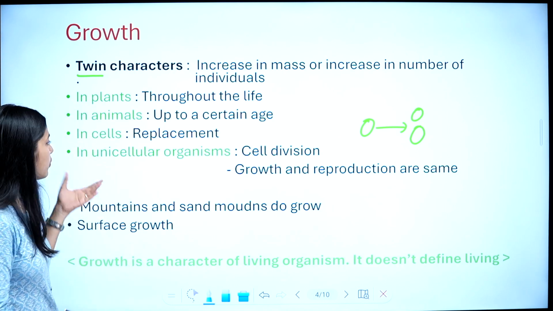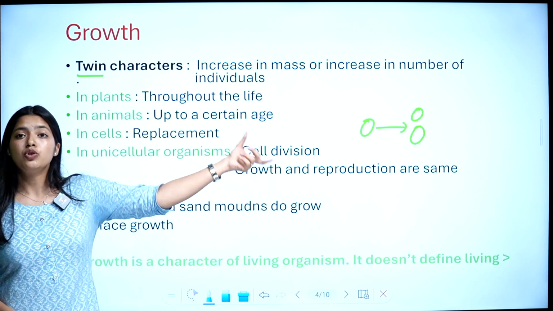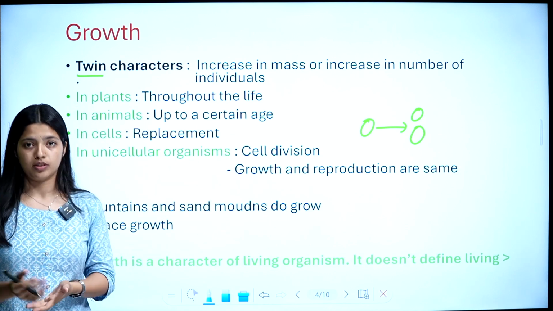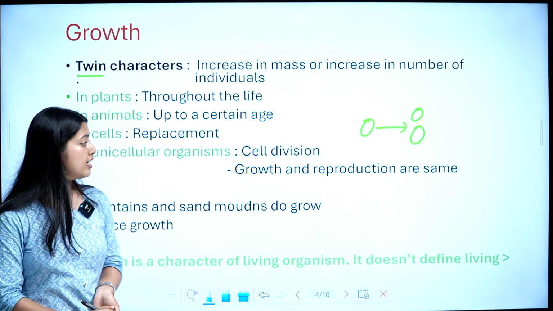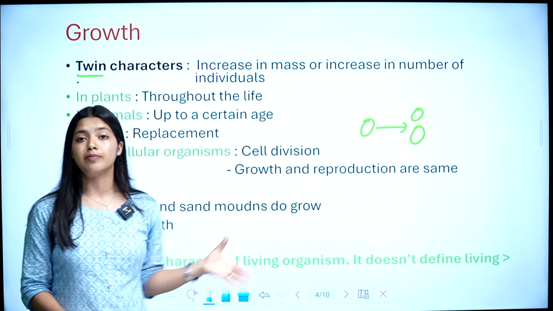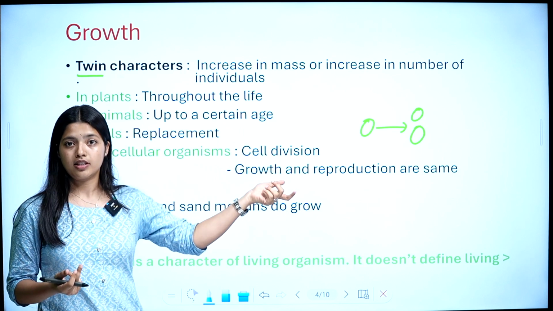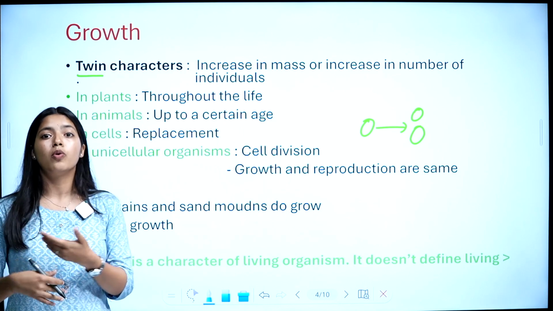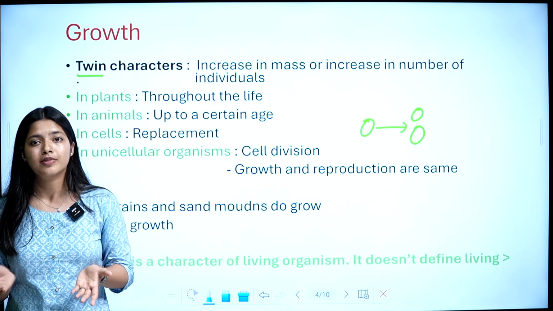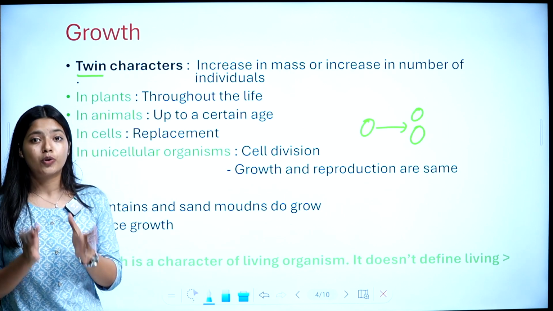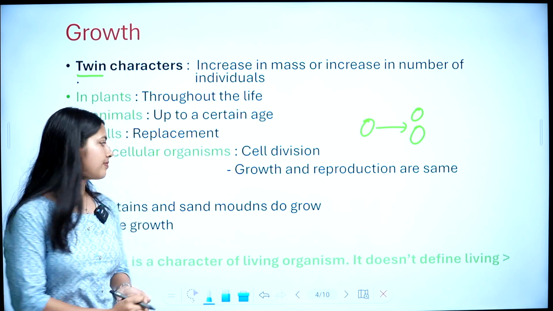And in unicellular organisms, growth is cell division. Just like I said, one cell gives rise to two or more cells. That is growth. And there is a point: growth and reproduction are the same in case of unicellular organisms. Think about it. From one organism giving rise to more individuals, that is growth, and that is reproduction. So in unicellular organisms, growth is cell division, and growth and reproduction are the same. Is that clear?